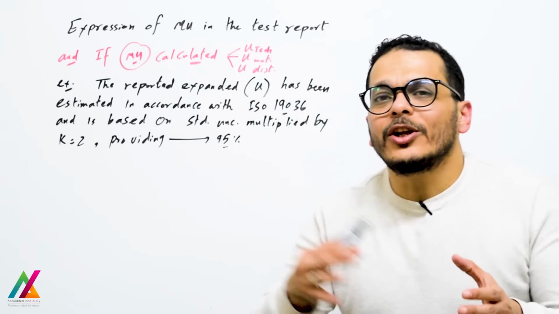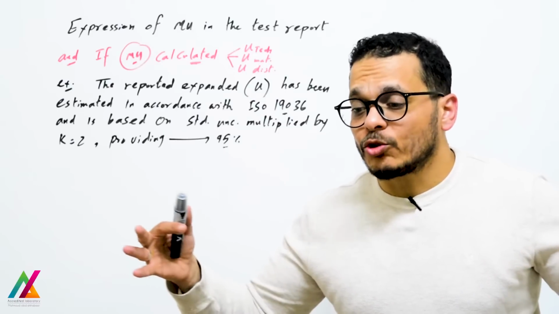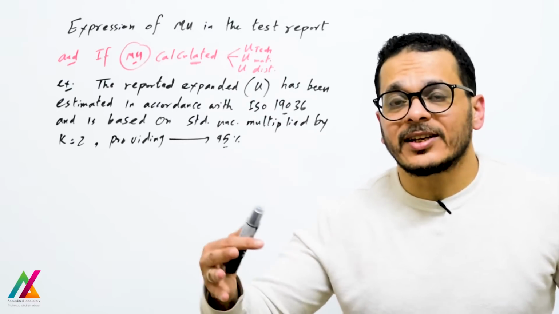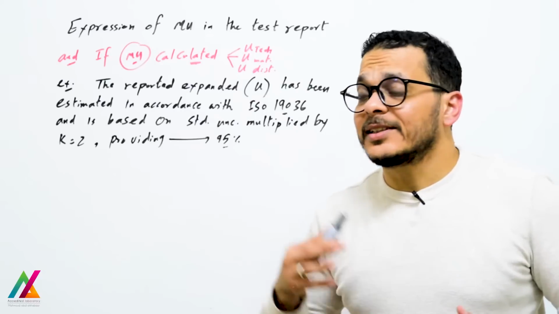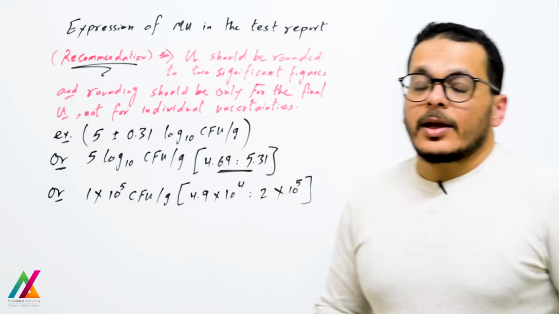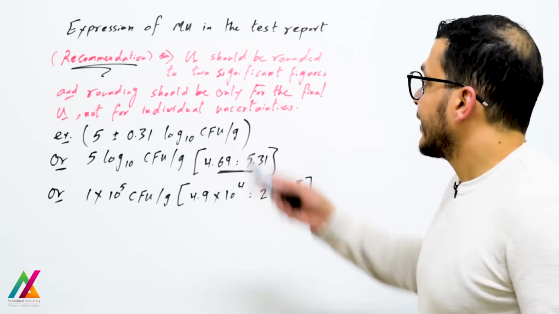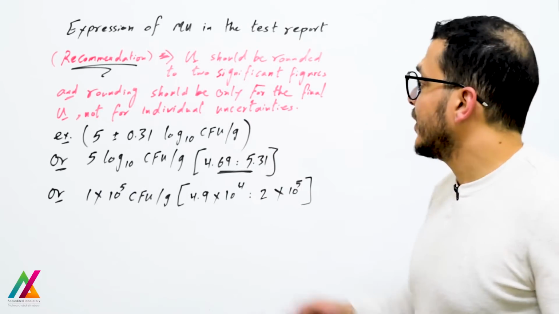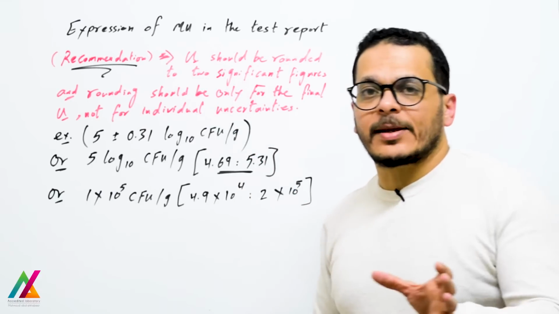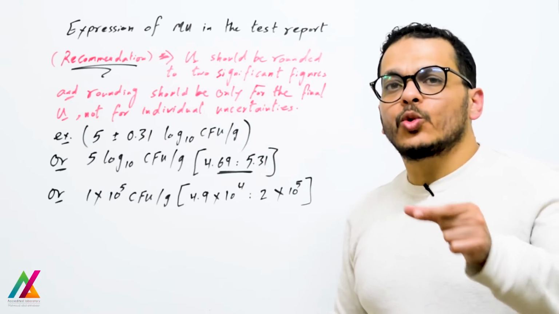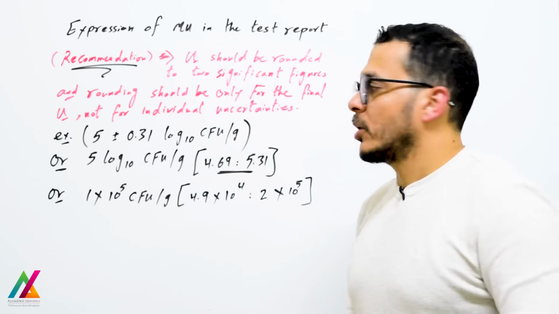Now, not only based on technical uncertainty, but based on calculation of measurement uncertainty from matrix, distributional, technical uncertainty and also sampling uncertainty. It's also recommended by ISO 19036 that uncertainty should be rounded to two significant figures. You write 0.31, as an example, not 0.2946; 0.31, 0.30.